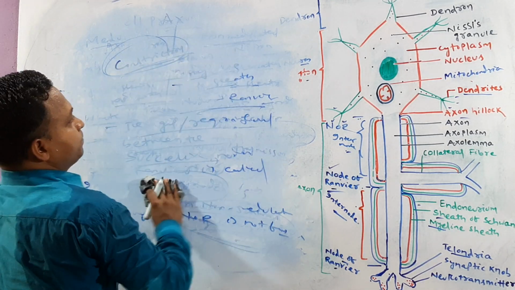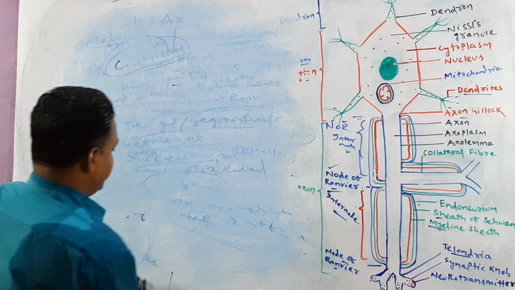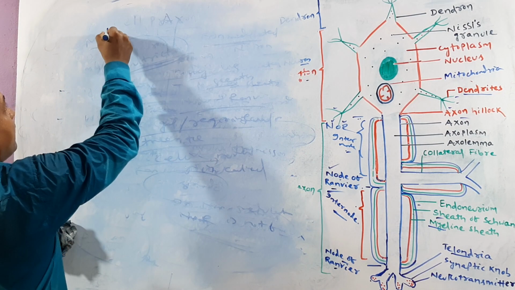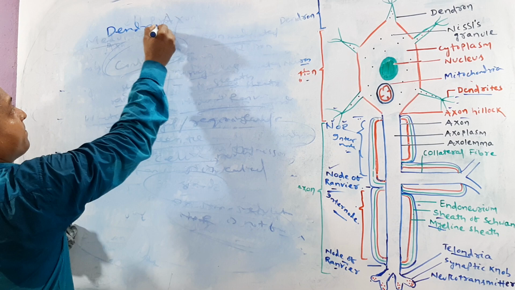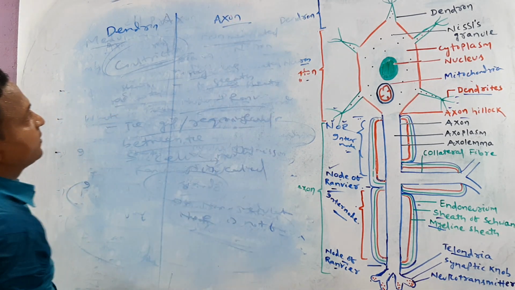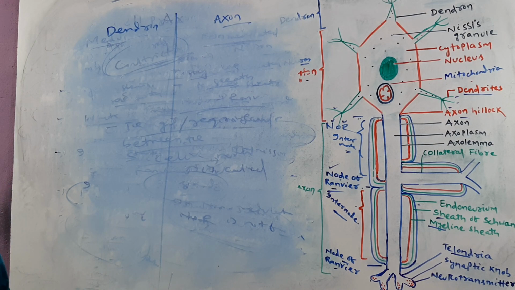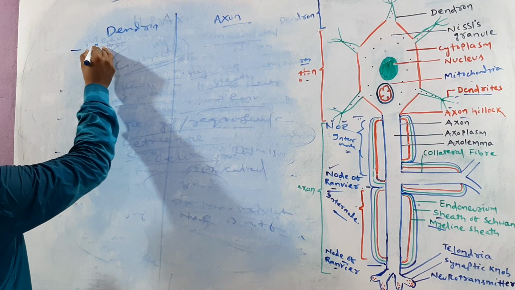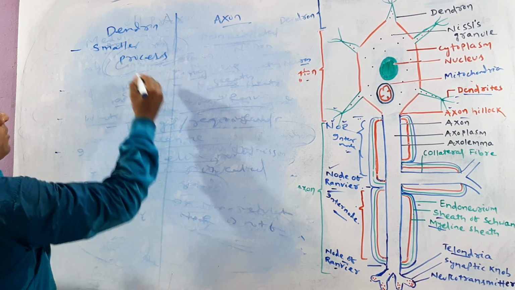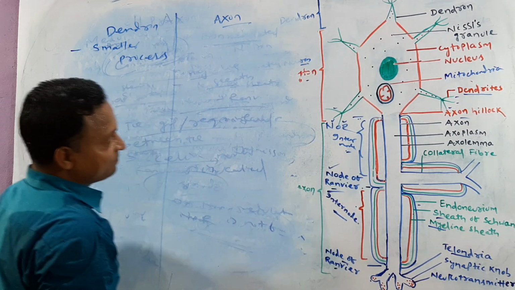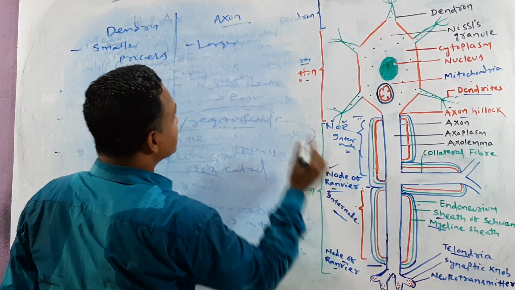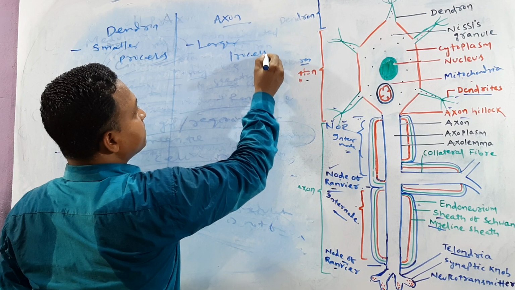Lastly, we have to differentiate between axon and dendron. Okay, I'm just writing dendron, and the next one we can call axon. Clear? Try to guess one by one. Dendron is which process? Already know that. Smaller process. These are the small processes. Okay, axon is which process? Anybody, guys? Large structure, larger process.